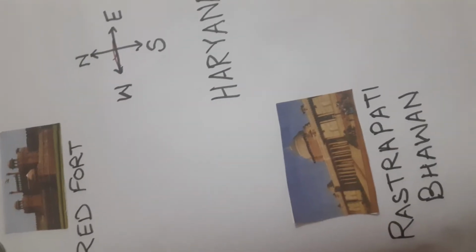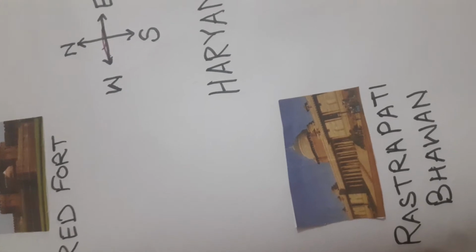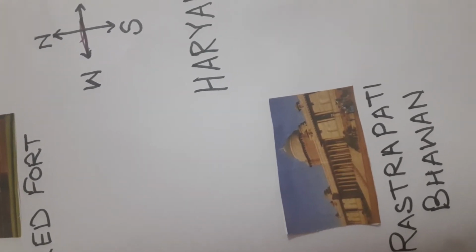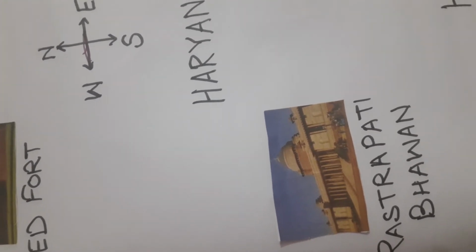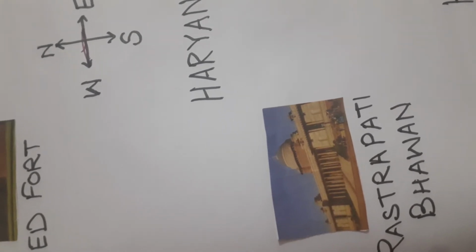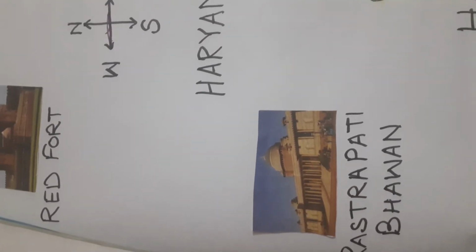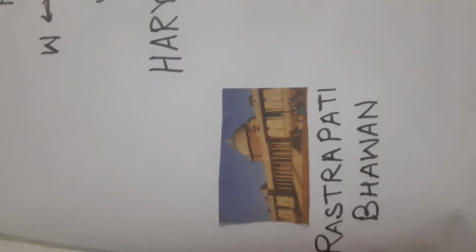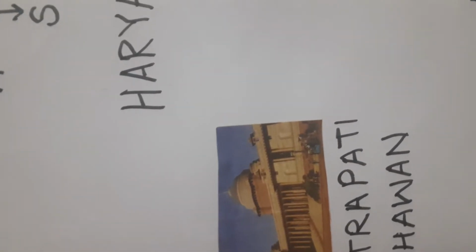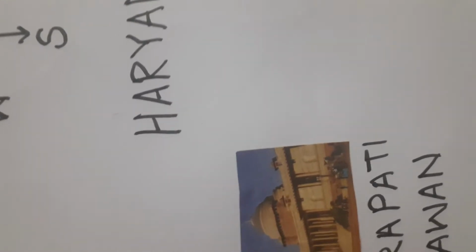So students, you have read about the different monuments which are located in Delhi, and all these monuments are tourist attraction places. Other places are also there, like the Dolls Museum, and Delhi University is there. You can see the zoological park, and you can visit the Appu Ghar. All these are the tourist attraction places of Delhi.